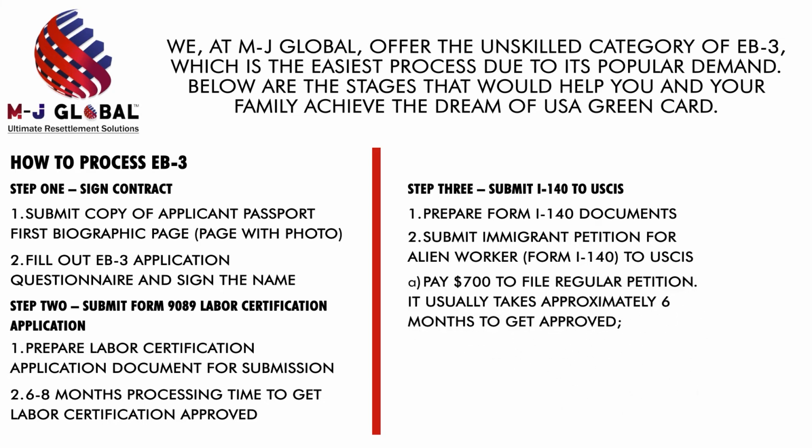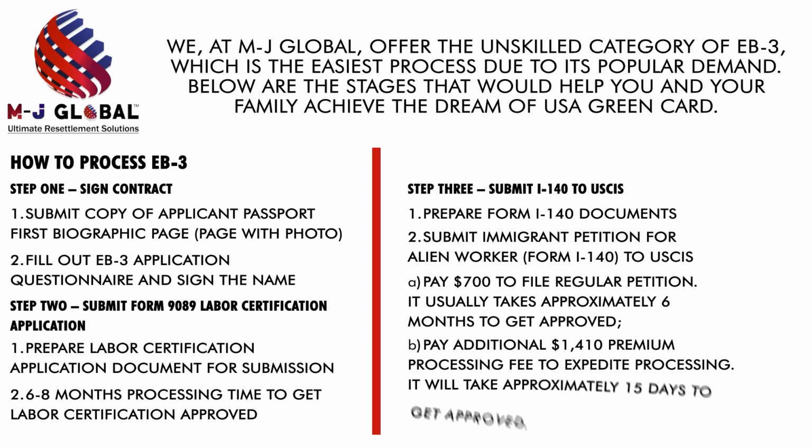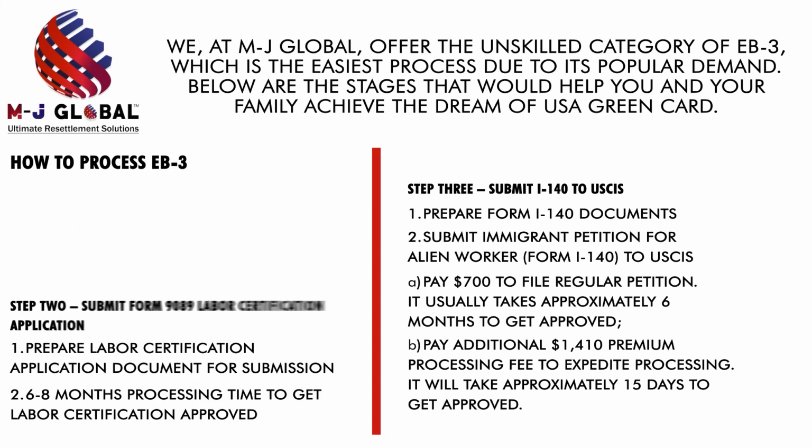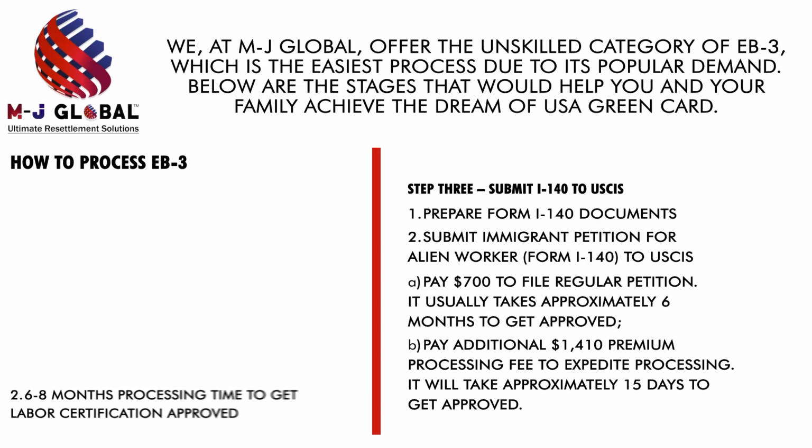Pay $700 to file a regular petition. It usually takes approximately 6 months to get approved. Pay an additional $1,410 premium processing fee to expedite processing. It will take approximately 15 days to get approved.